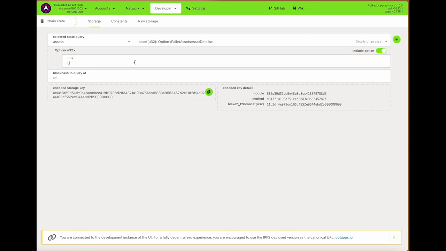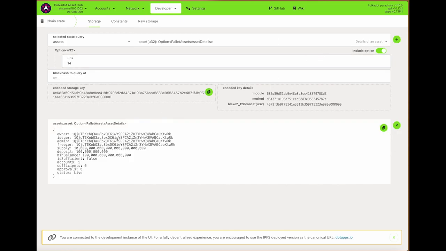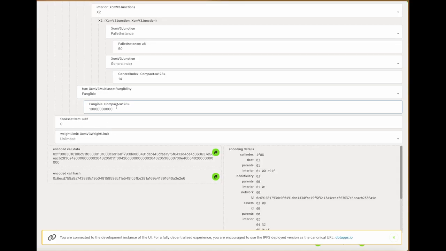Assets, asset 14, let's take a look. Yeah, okay, so 1, 2, 3, 4, 5. This is 10 million. 18 decimals. All right, so it has 18 decimals, which means we need to change this.